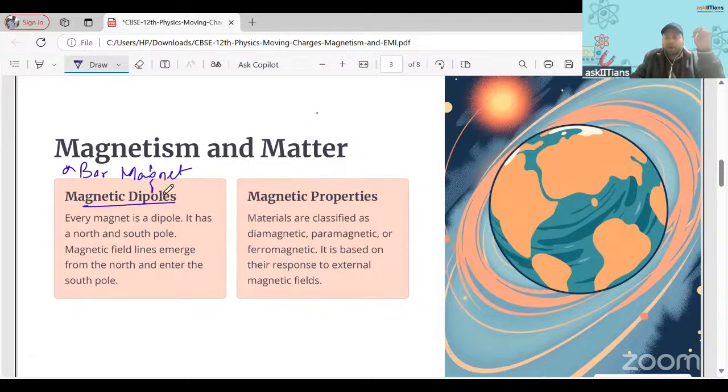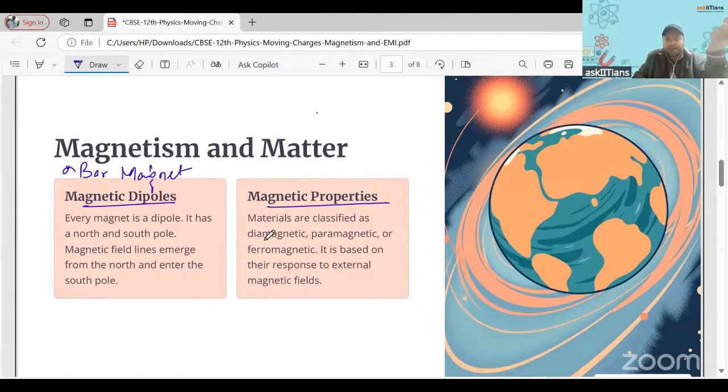The bar magnet part. In an electric dipole, you find the electric field on the axial line and at the equatorial point. Similarly, you will find the magnetic field due to a magnetic dipole at the axial point and at the equatorial point, and the same kind of formula will come. And the magnetic field lines of the bar magnet can also be asked for you to draw.